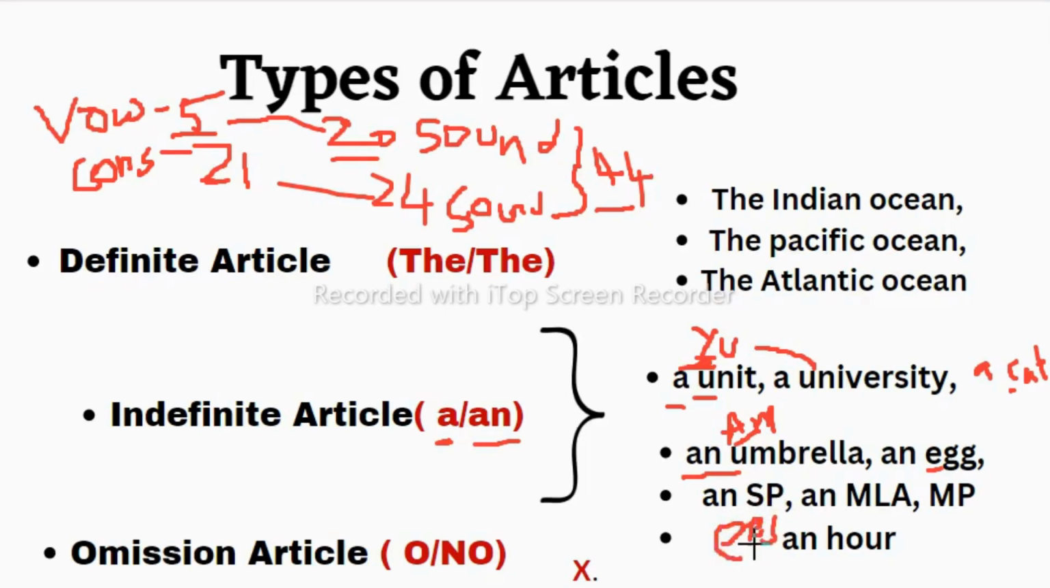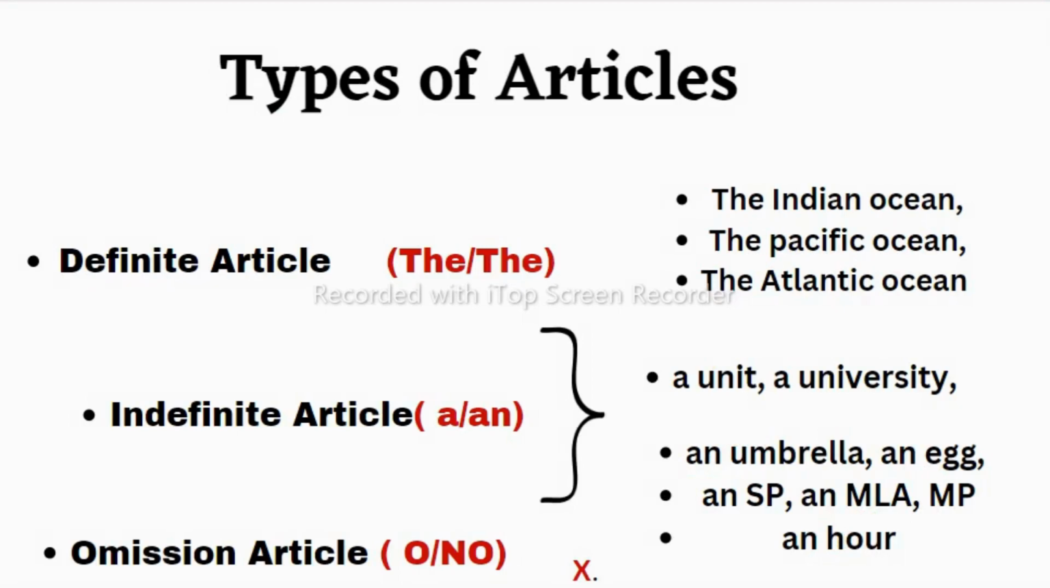So e is nothing but it gives a vowel sound. That's why I have written here an MLA. So M also we pronounce like em, MLA. So that's why I have written an here. MP, same. And R. So here H is silent and the pronunciation is O. That's why I have written here an R. So now let's see each type of article in detail along with examples.